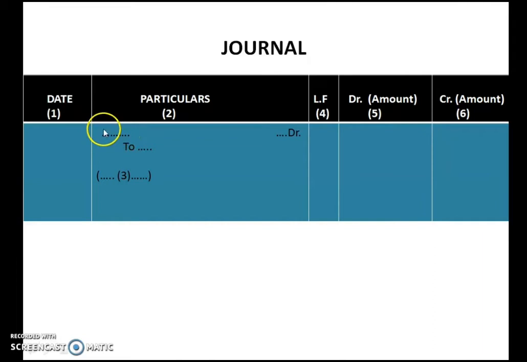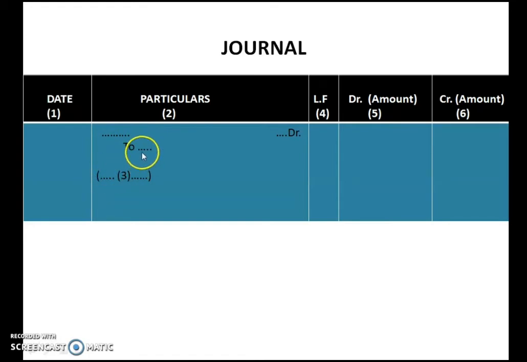Here you will write the debit item, and the credit item will be represented as 'To'. This 'To' means the credit.